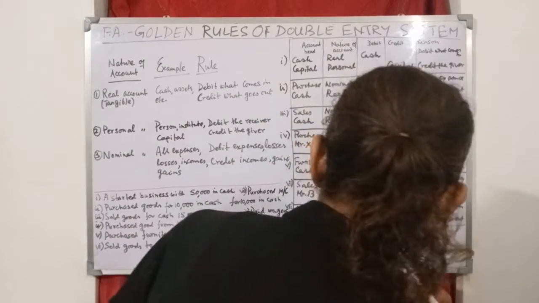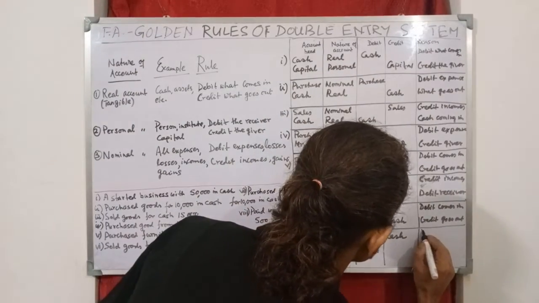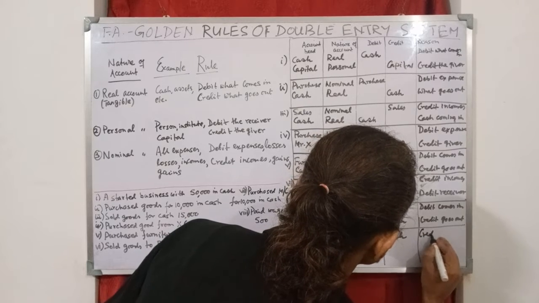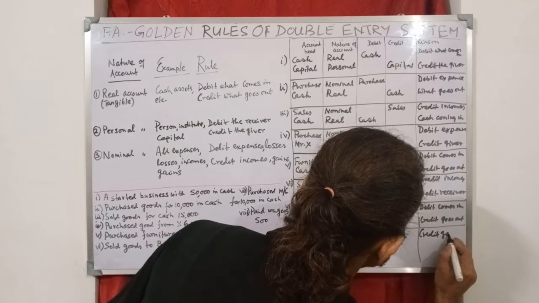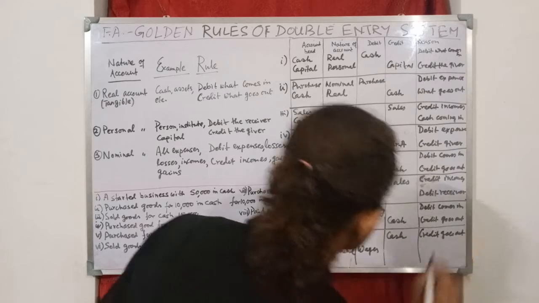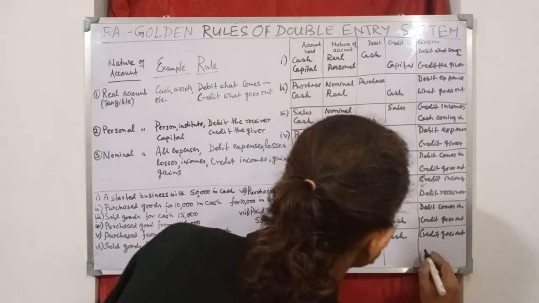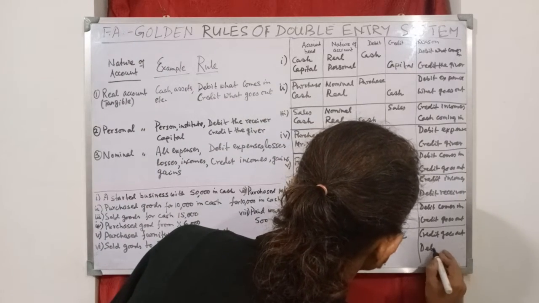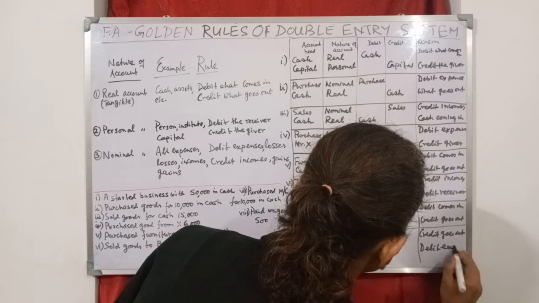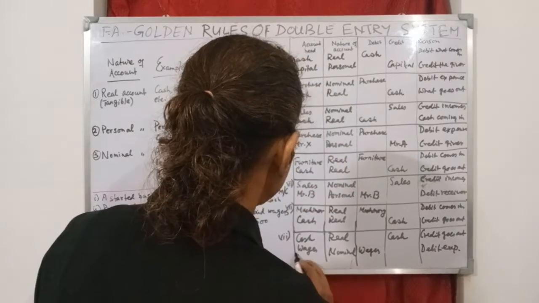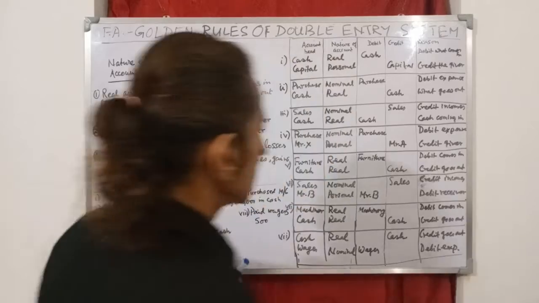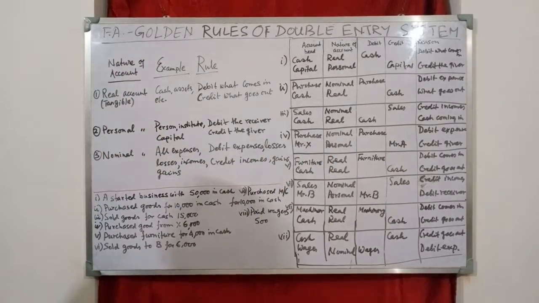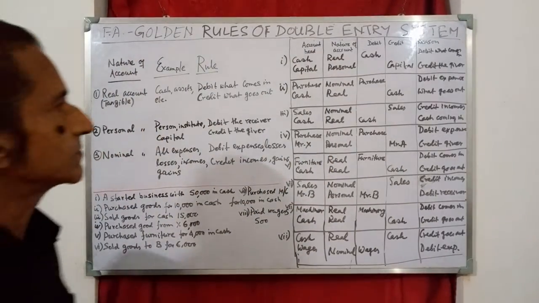Reason or logic: credit what goes out, and here debit expenses, right? So all these 6 transactions are explained.